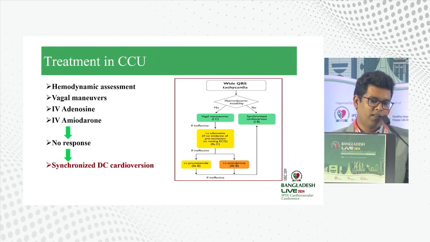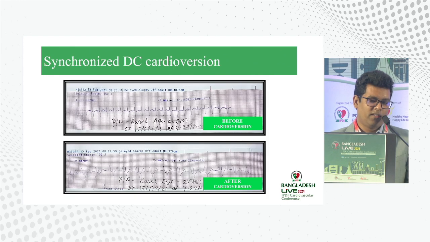The patient was treated with vagal maneuvers initially and then adenosine and amiodarone. As there was no response, eventually the patient was cardioverted to sinus rhythm by synchronized DC cardioversion. Here is the ECG before and after synchronized DC cardioversion. The patient was cardioverted to sinus rhythm, and look at the P wave.